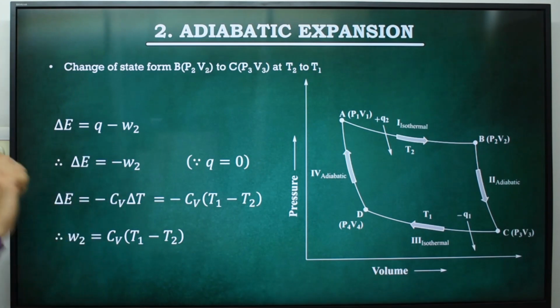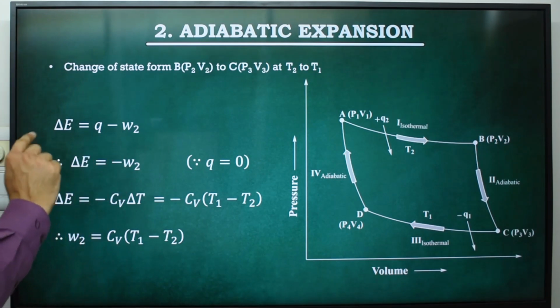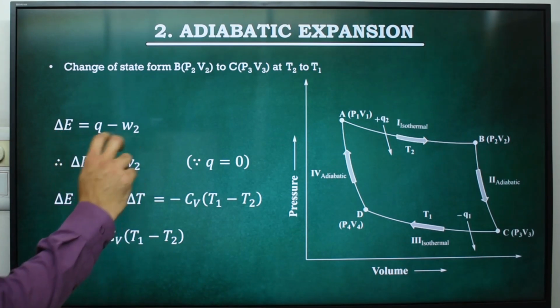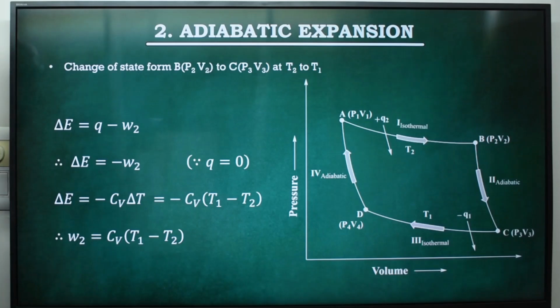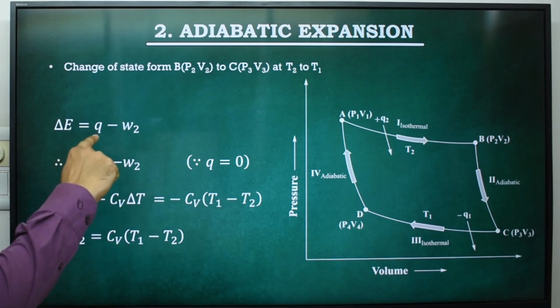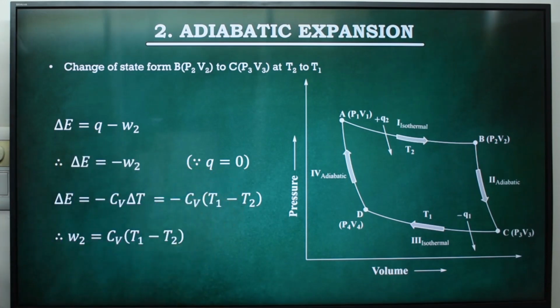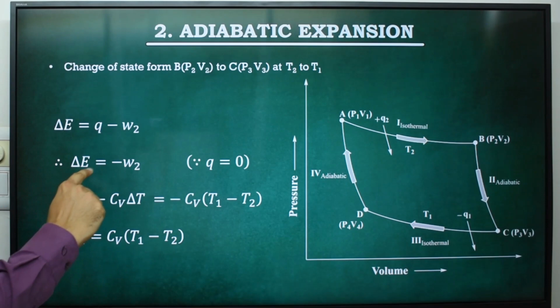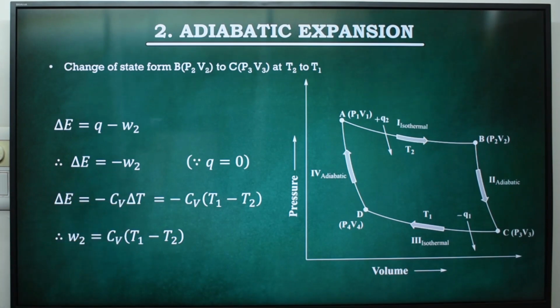According to the first law of thermodynamics, delta E is equal to Q minus W2, because W2 is work done by the system, that's why there is a negative sign. For an adiabatic process Q is equal to 0, so there is no heat exchange. So we can write this as delta E is equal to minus W.